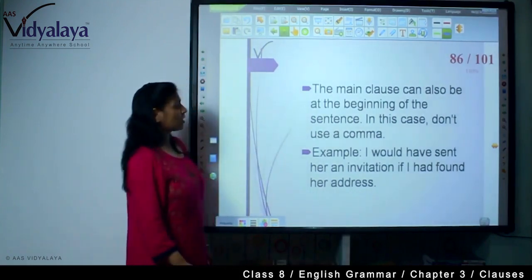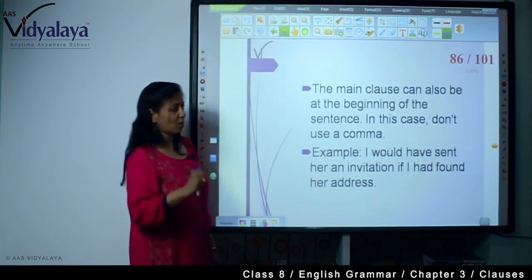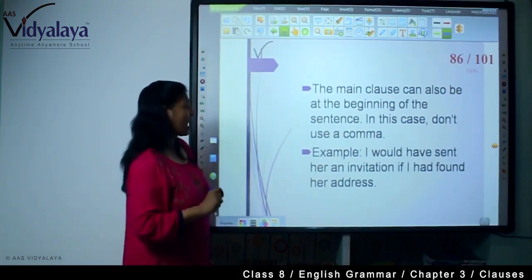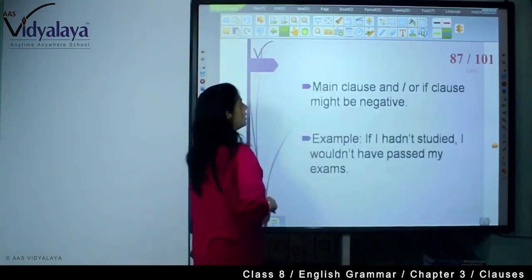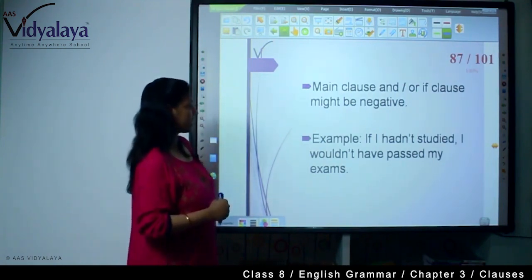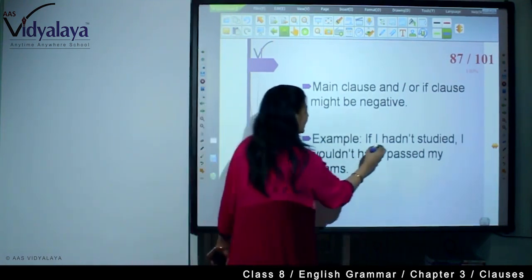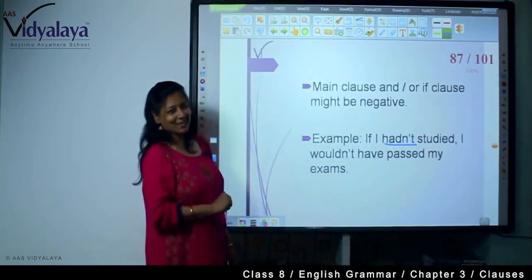Now, the main clause can also be at the beginning of the sentence. In this case, don't use a comma. The same format, I would have sent her an invitation if I had found her address. The main clause and the if clause can be negative. For example, if I hadn't studied, I wouldn't have passed my exams.